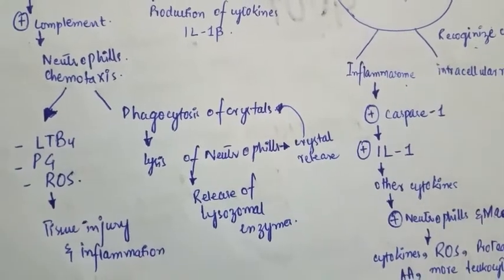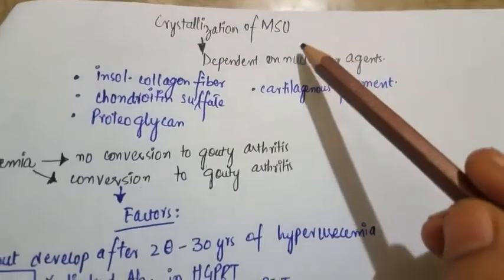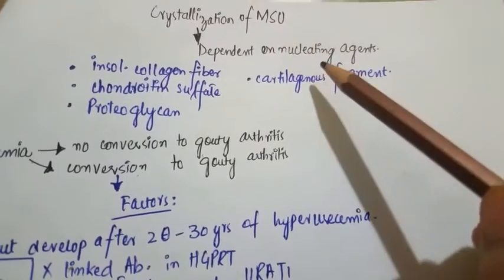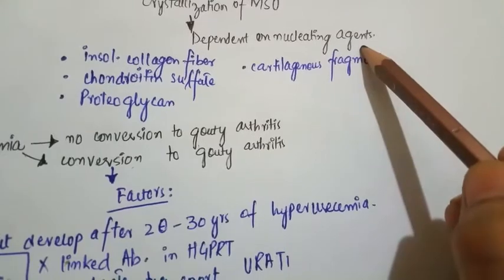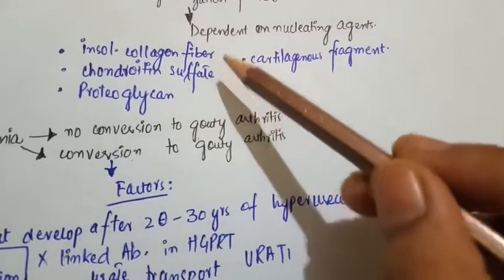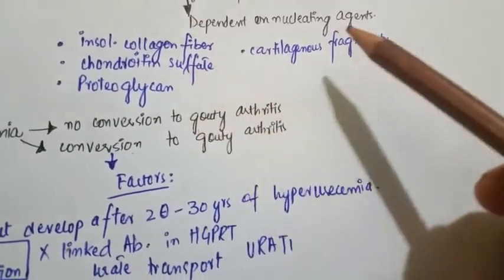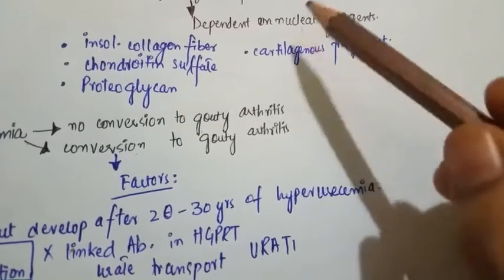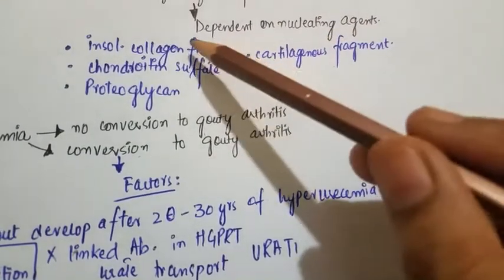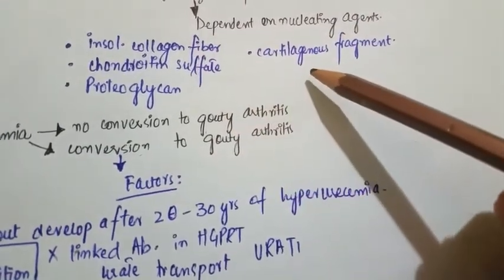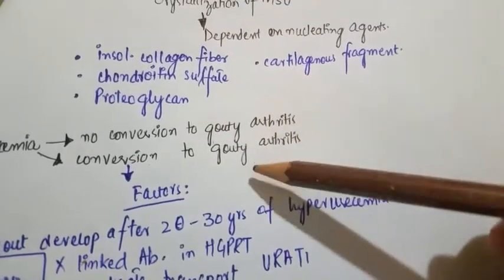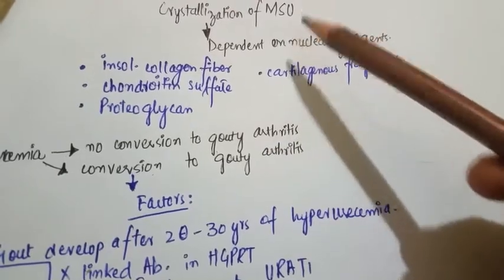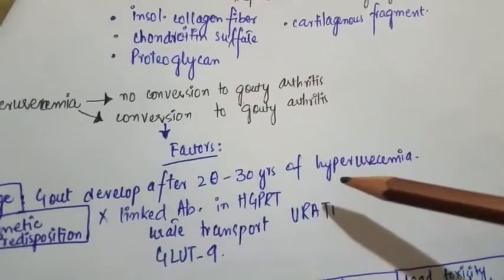Crystallization of monosodium urate crystals basically depends on nucleating agents like insoluble collagen fibers, chondroitin sulfate, proteoglycans, and cartilaginous fragments. These are all present in the joint, but damage to these structures results in crystallization of the monosodium urate crystals.